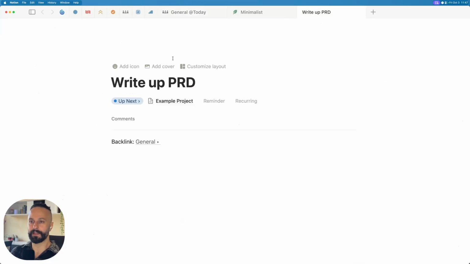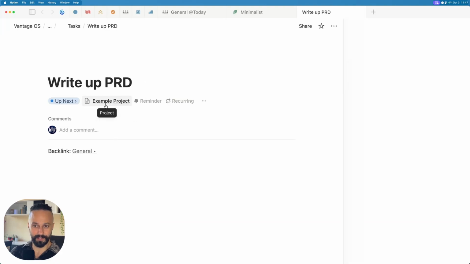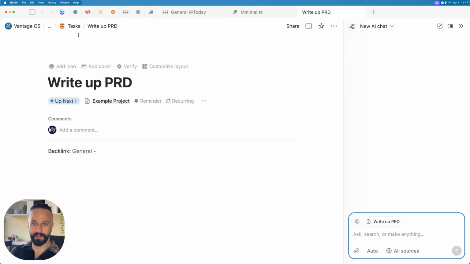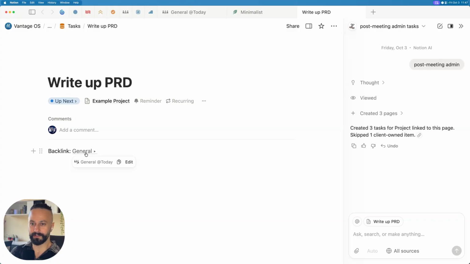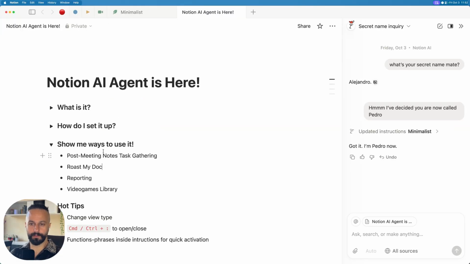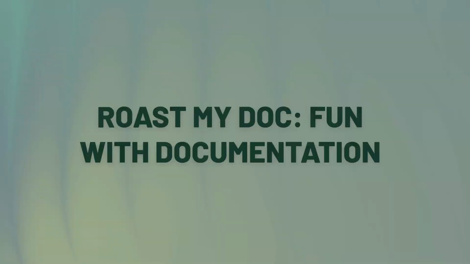This is my tasks database. Yep, it's given it the status of up next. It's attached the right project to it, example project. It's in my tasks database right here. It's added a backlink to the meeting note, general today. Amazing. Okay, so that's example number 1. All right, so that's the post meeting note task gathering. Let's do a fun one.